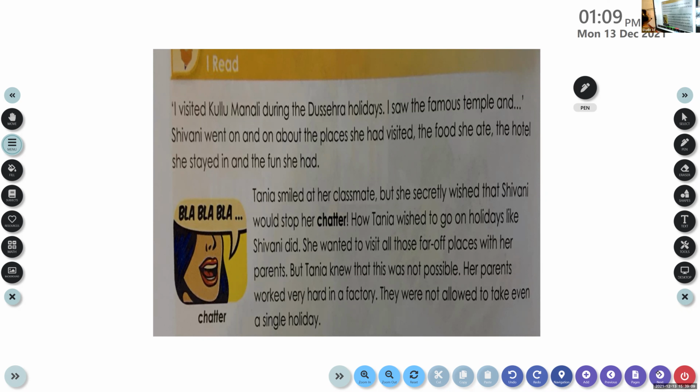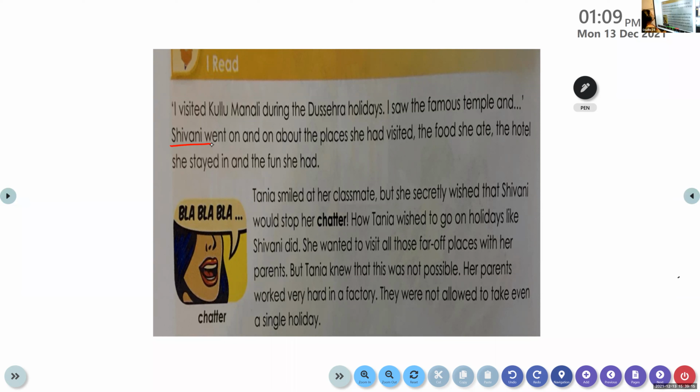So here we start with a girl named Shivani, narrating about her experience to her friend. Who remembers the name of the friend? What is the name of Shivani's friend? Abel Varghese. What is the name of Shivani's friend?